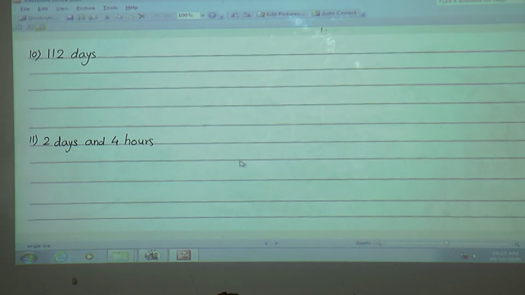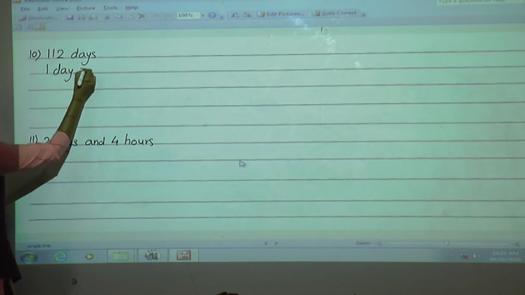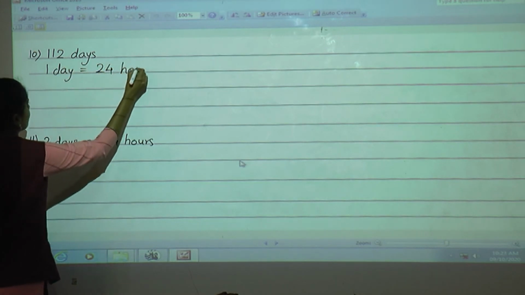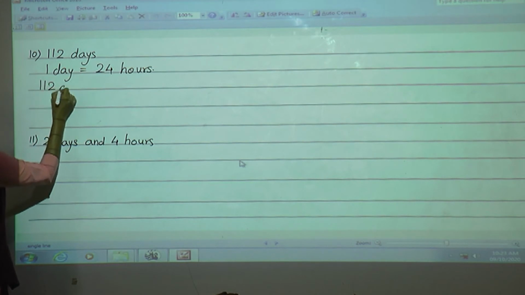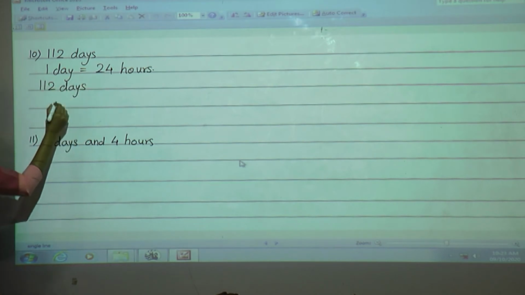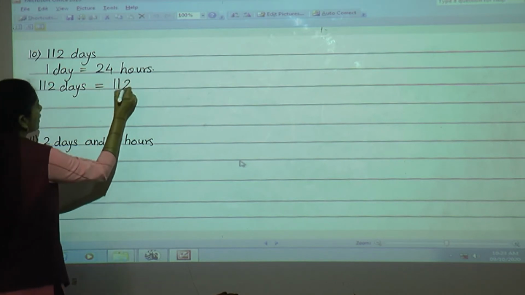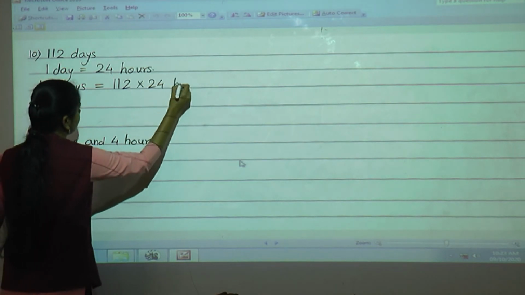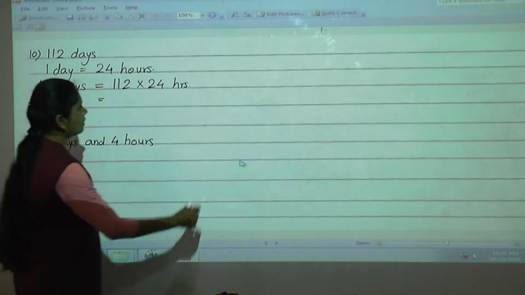8760. Now we'll move to the next example, that is 112 days. Now what is the first step? 1 day is equal to 24 hours. Now here we have 112 days, so that 112 days we have to convert into hours. So what we will do, 112 days is equal to 112 into 24 hours. Now do the multiplication. Here I will show you the multiplication.